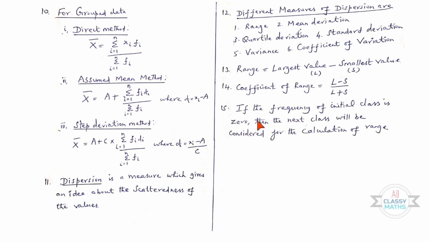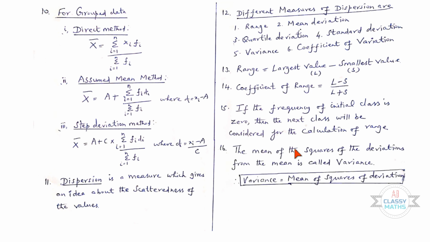15th one, if the frequency of initial class is 0, then the next class will be considered for the calculation of range. 16th one, the mean of the squares of the deviation from the mean is called variance. That is, variance is equal to mean of squares of deviation. That is, variance sigma square is equal to sigma xi minus x bar the whole square, where i lies from 1 to n, the whole divided by n.